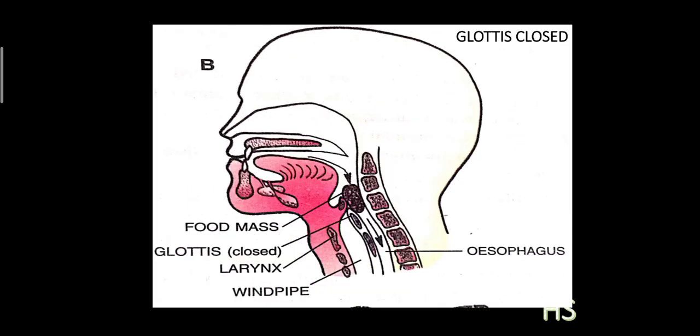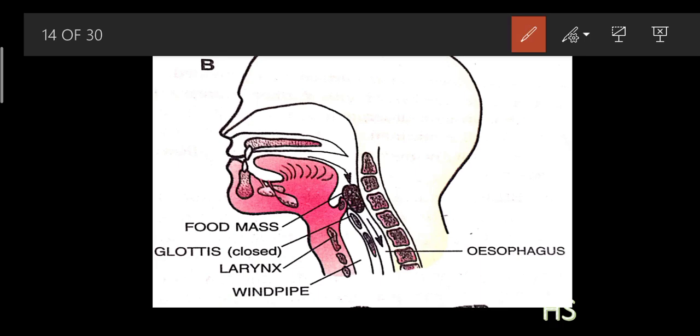See what is happening out here. Here the glottis is getting closed. This is the food mass, and this is the closed part of the glottis. It is preventing the food from entering the windpipe. So this glottis is getting closed, and now the food has only one direction to travel, the esophagus.